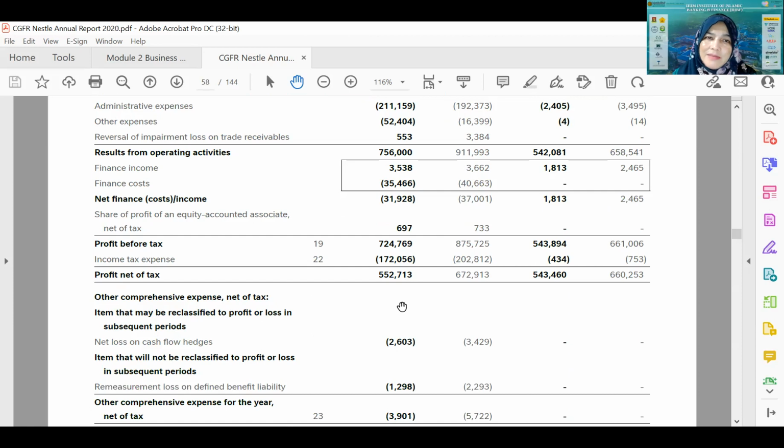So this is actually related to my question to you earlier, when we learned about the items in the statement of financial position. One of the questions that I asked is whether the profit reported in the statement is actually similar to the cash available in the bank or not. Remember that question? Yes, I remember Munirah maybe answered that it is not similar because profit consists of items that may not involve cash.